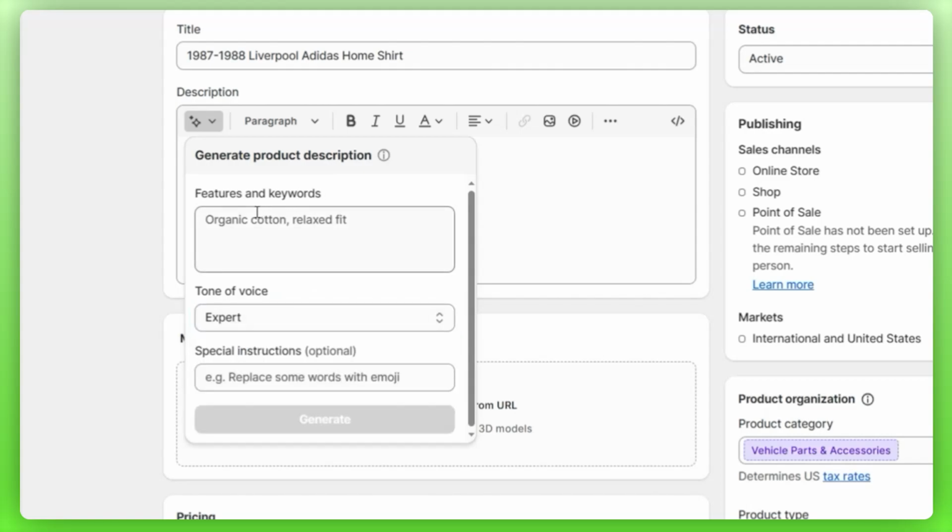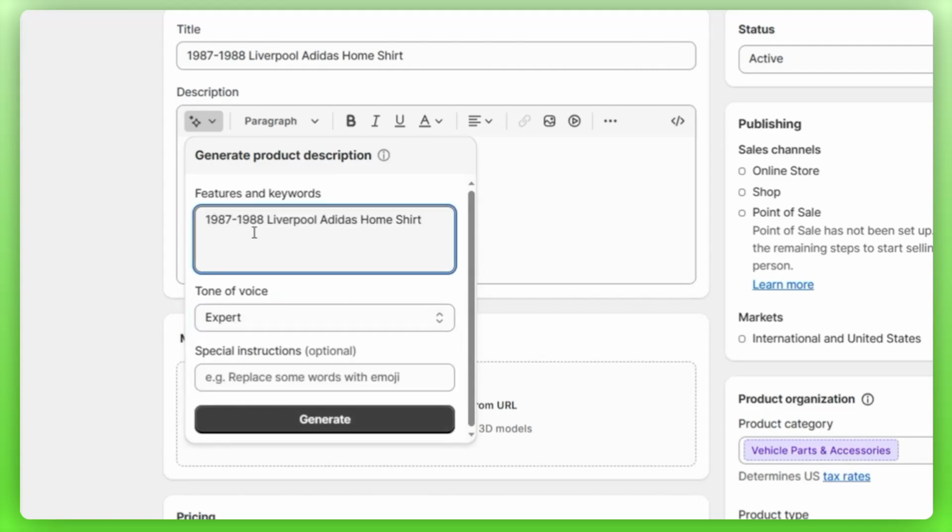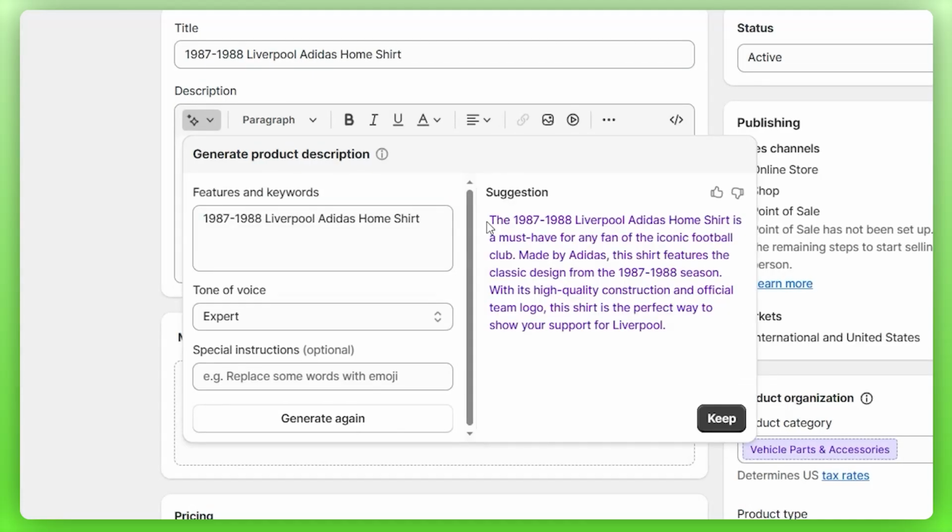So what I'm going to do is I'm going to paste this title and hit generate and then see what the AI comes up with. And once it generates some text, it's going to come up on the right-hand side, and you're going to see if you like this, if it's relevant to your products. You can also go down to generate again to generate another description and see if it's a little more accurate the second time. Nevertheless, we're going to go with this description.